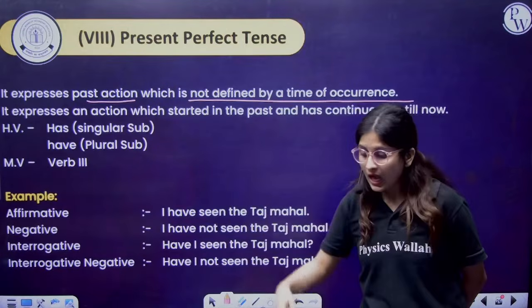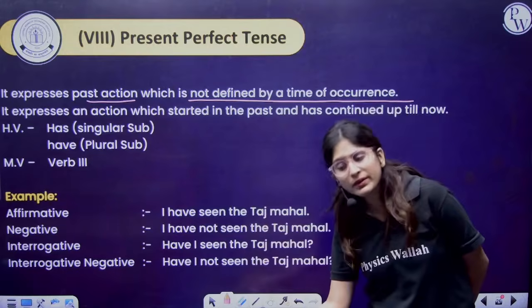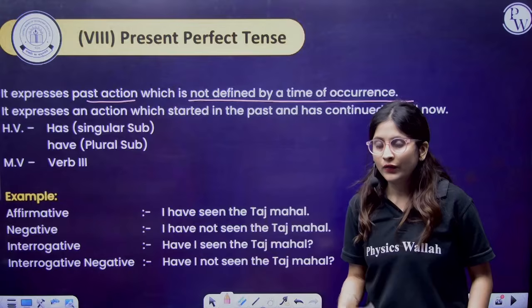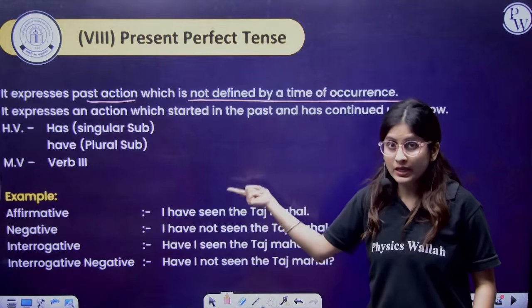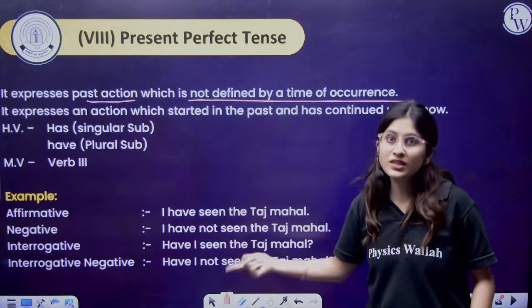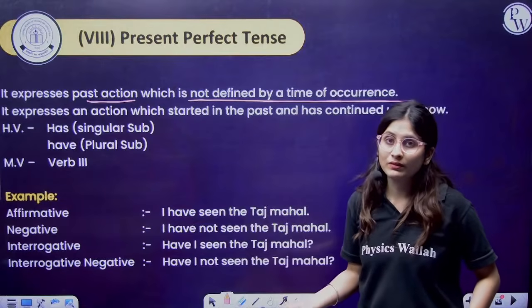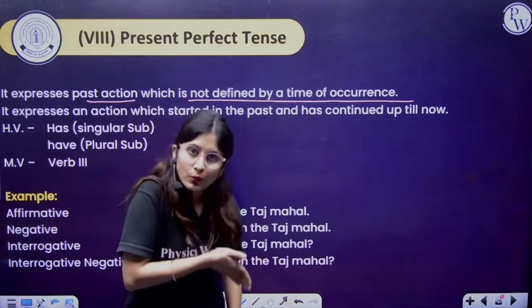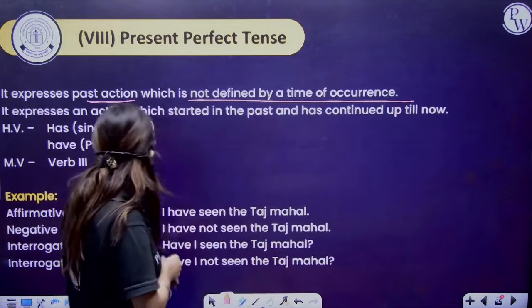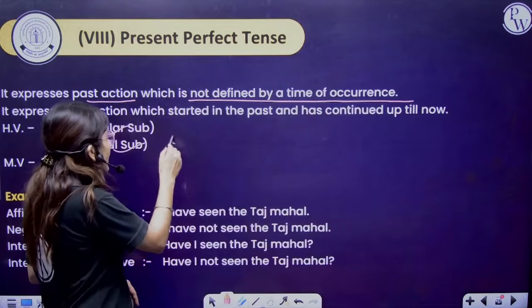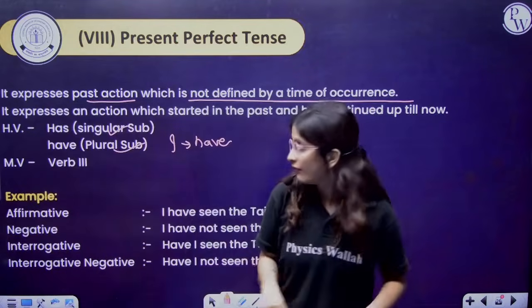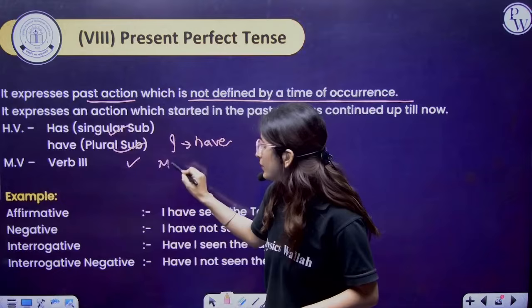Present perfect means abhi abhi khatam hua hai. Recently the task has been finished. For example, we have completed what? Present indefinite completion, that is abhi abhi hua hai, in the same video. So we are saying has or have. I is utilized with have. Fine. And main verb third form.